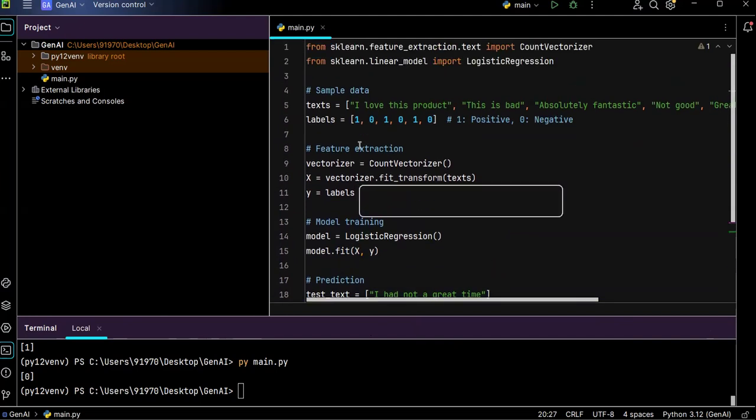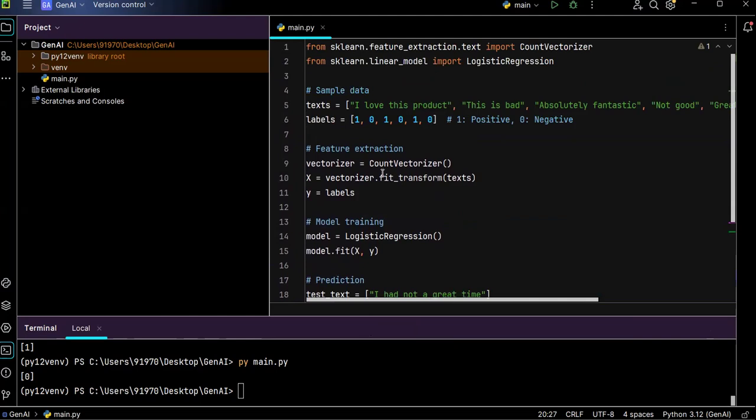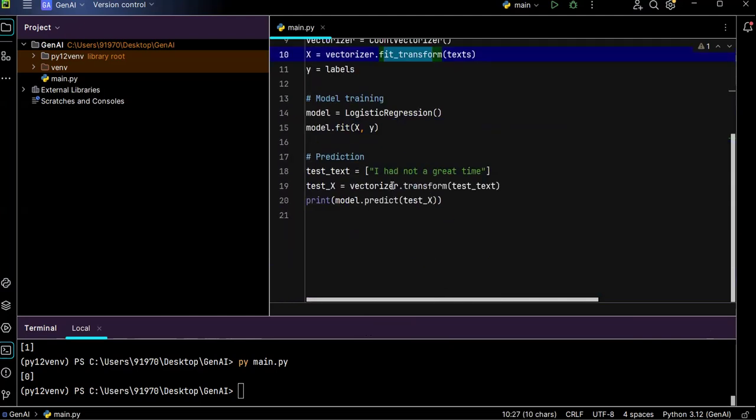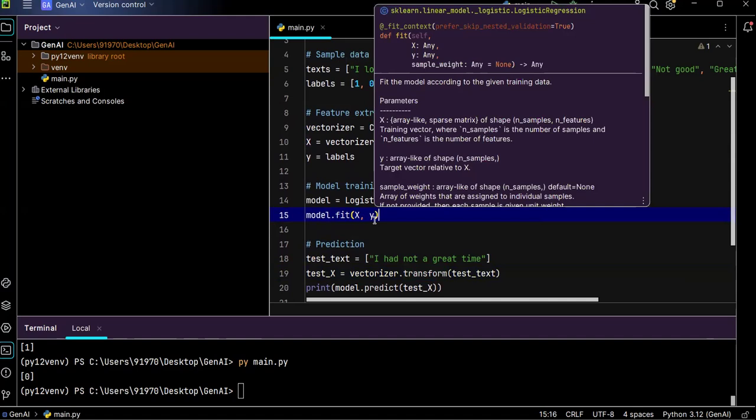So in the middle you might get a question: what is this fit_transform, or what is this vectorizer.transform? While fitting our inputs into our model, we need to provide only values like integer values.